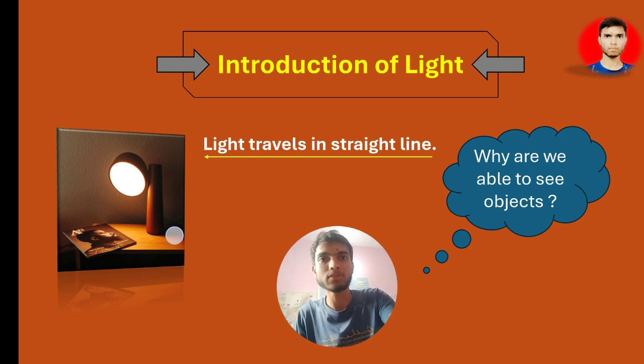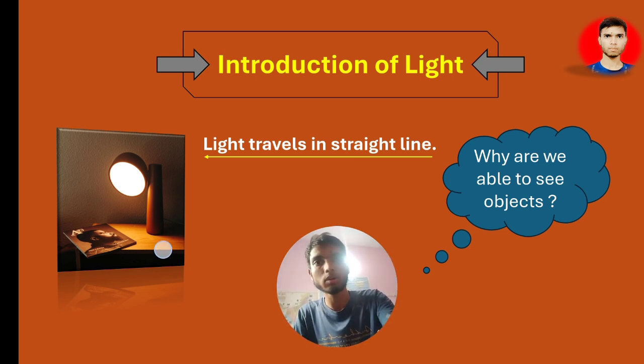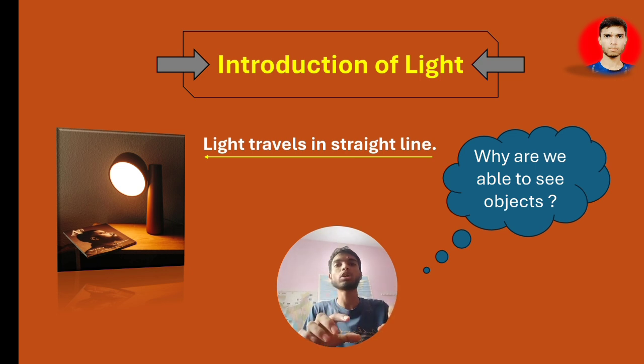Here you can see I have this figure. What is happening here? Light is coming from a lamp. Some of the light is falling on the table. And here you can see there is a book and a table.